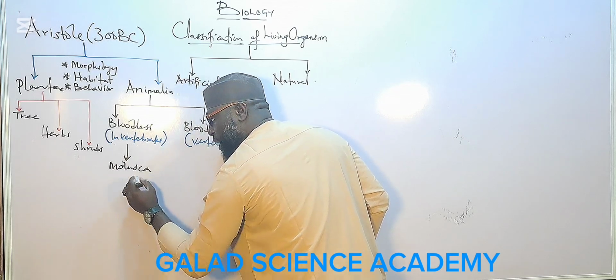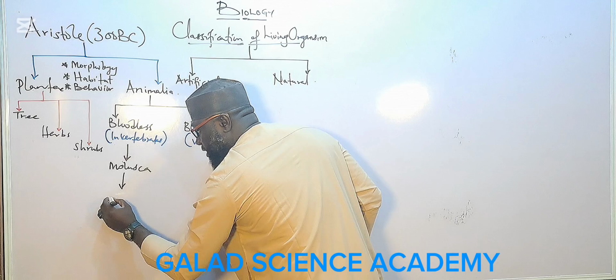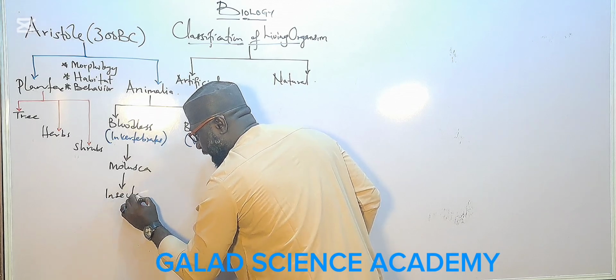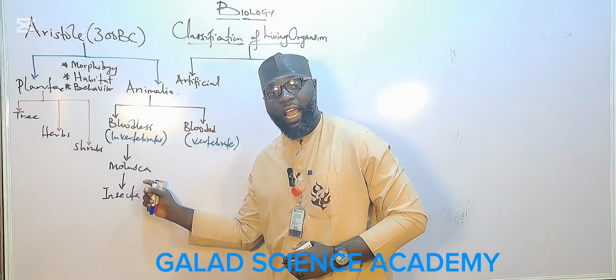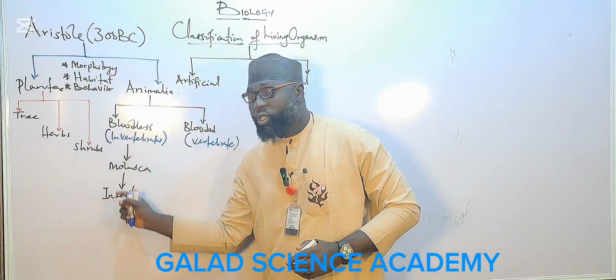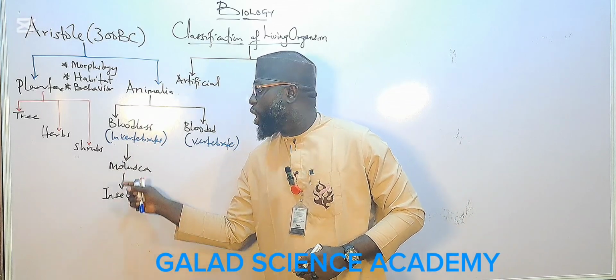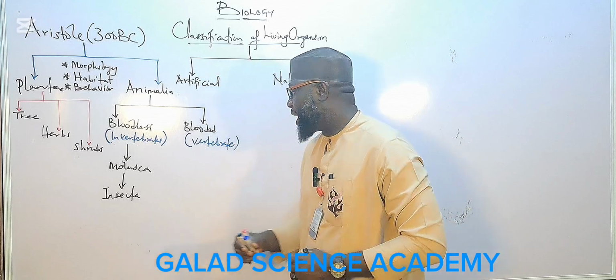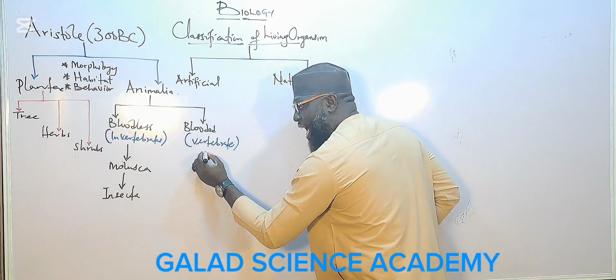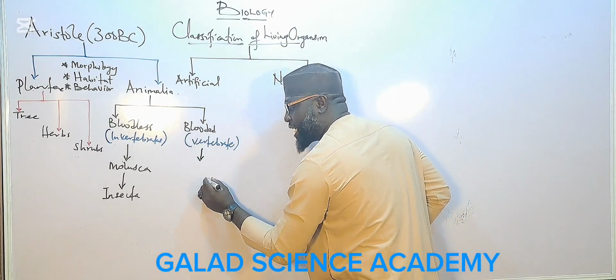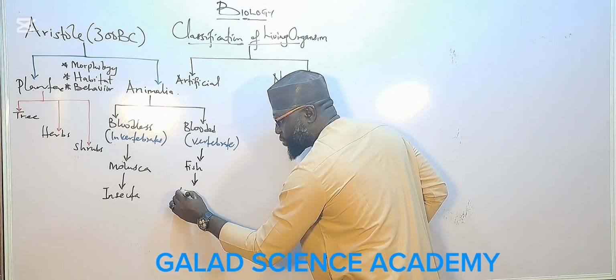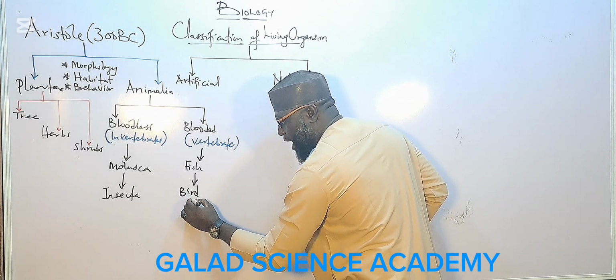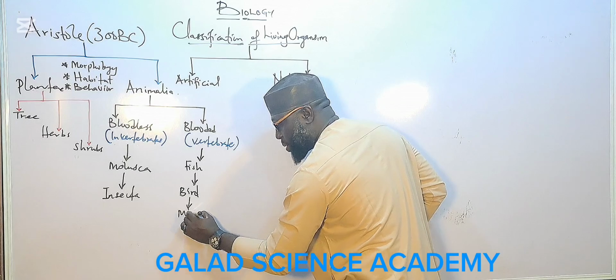Mollusca, and it's also Insecta. To this mollusk, snail, and insect, Aristotle used them as examples of bloodless animals. And the other blooded animals, which are vertebrates, Aristotle put fish, and also we have bird, and we also have mammal.